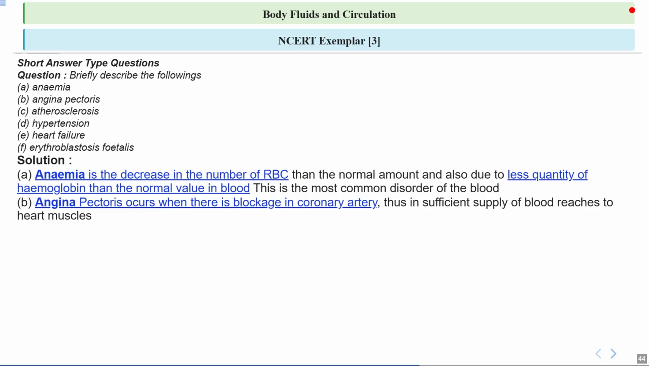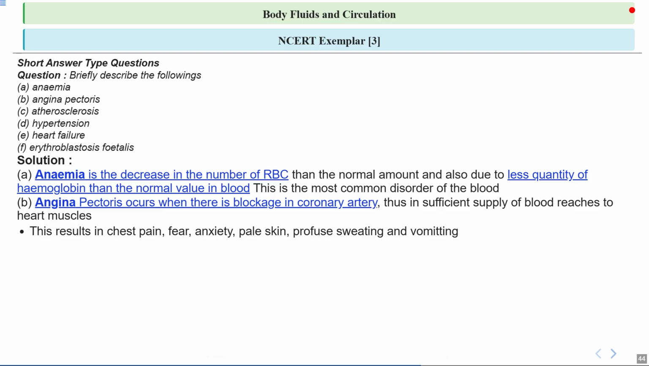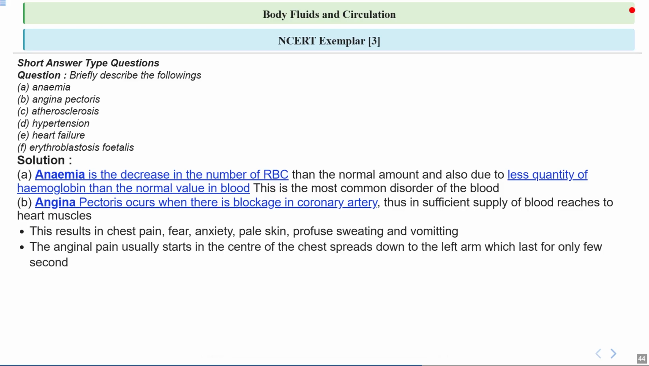It occurs when there is a blockage in a coronary artery, thus an insufficient supply of blood reaches the heart muscles. So when someone has angina, they often experience symptoms like chest pain, fear, anxiety, pale skin, heavy sweating, and sometimes vomiting. These are the body's warning signals that the heart isn't getting enough oxygen. It's important to recognize these symptoms quickly, as they can signal a serious problem.